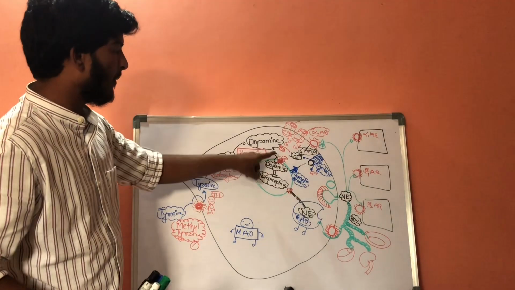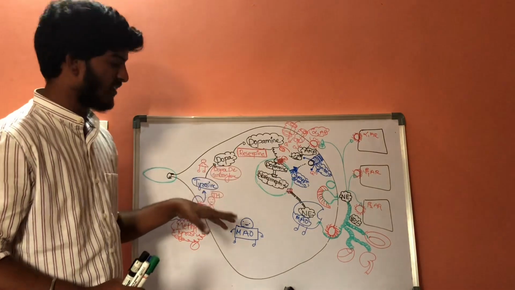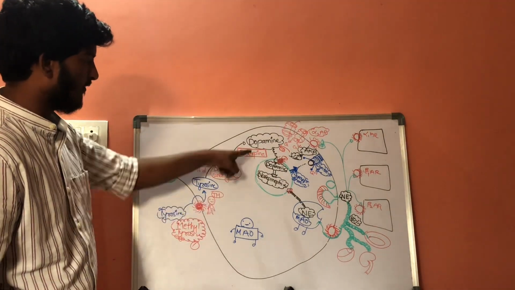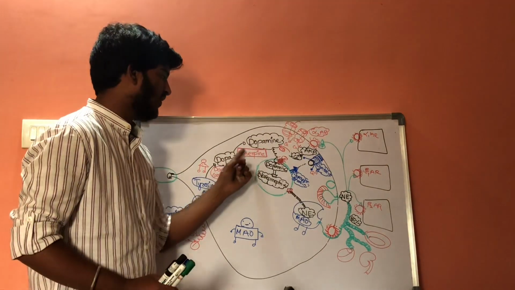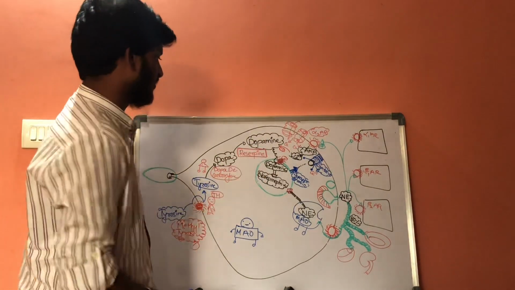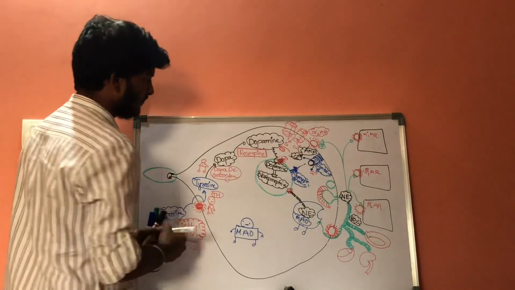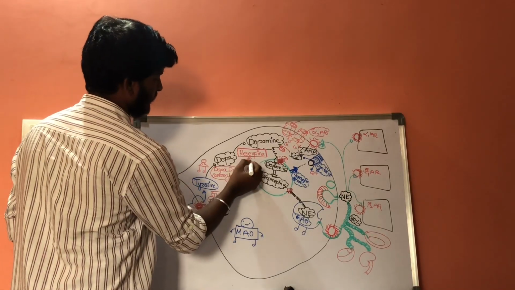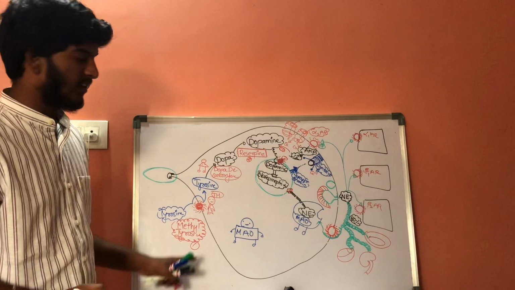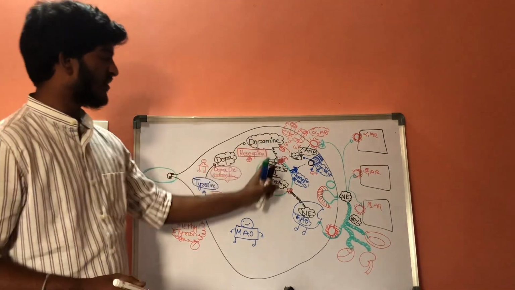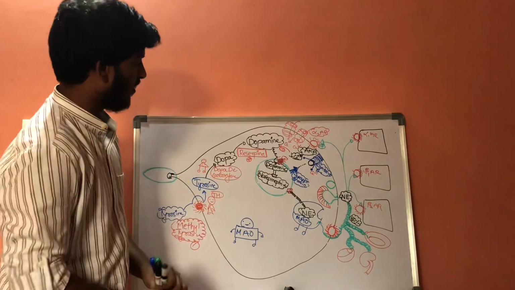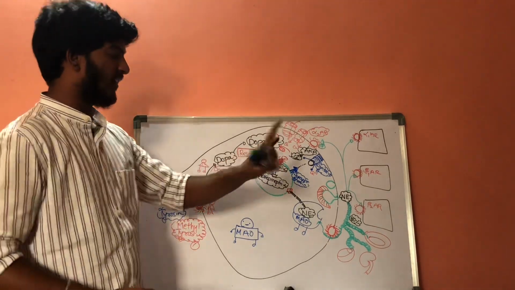If the dopamine does not enter the vesicles, the monoamine oxidase enzyme will act on dopamine, and this dopamine will get degraded. So this is the second drug. First drug is methyltyrosine and second drug is reserpine, and it is also inhibiting the synthesis of norepinephrine. So it is called a sympatholytic drug.